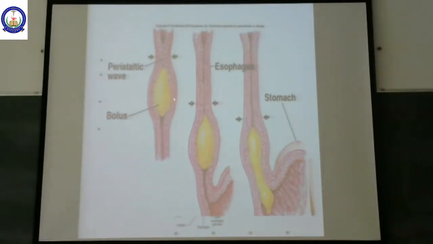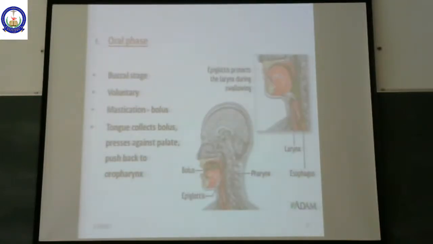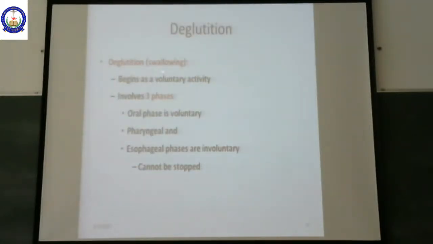So, this is about the deglutition process. What are the steps in the deglutition process? We have 3 phases of deglutition, or swallowing. One is the oral phase, second is the pharyngeal phase, and third is the esophageal phase. In the oral phase, the food that has formed a bolus through mastication is pushed by the tongue into the oropharynx.